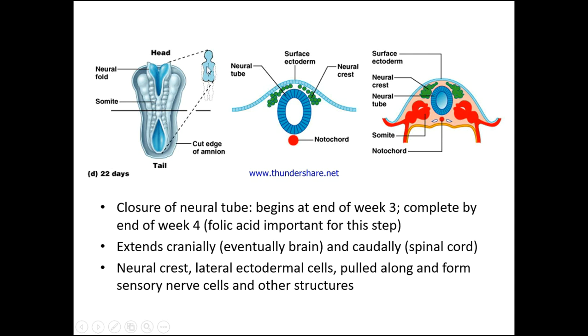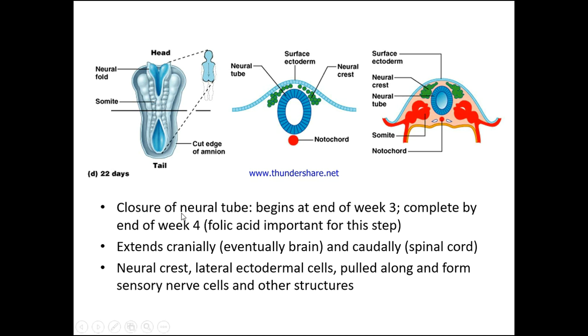This is the ultimate design that we're looking to get to. So here we have the neural tube itself, the surface ectoderm, and we have these neural crests and the notochord, and then the surface ectoderm, neural crest, and the neural tube, and we have the somite and the notochord. And we're going to start to look at how this is going to ultimately fuse over into the midline and form the structures that we notice in adults.